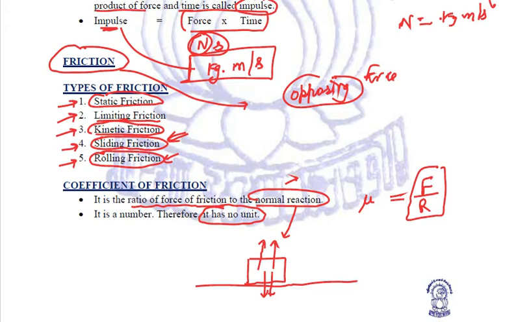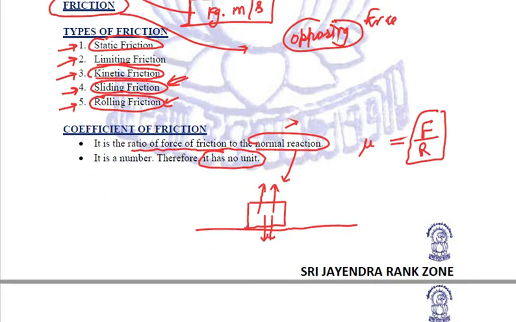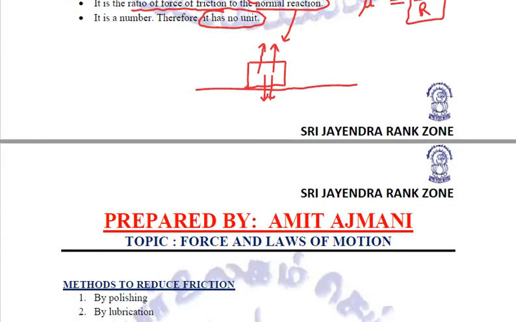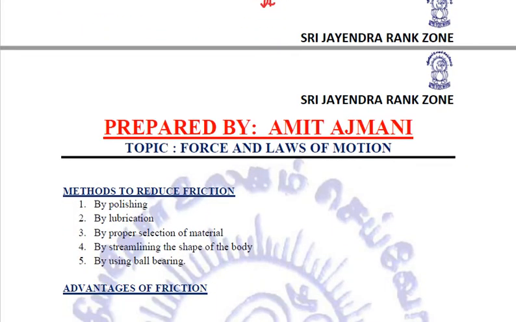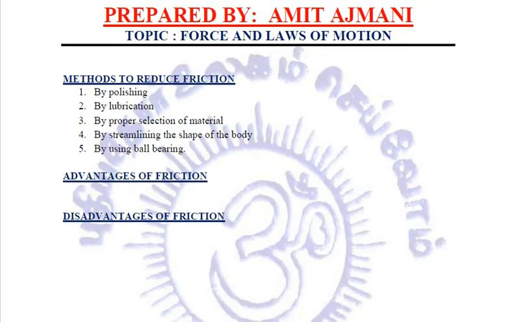Now this friction is opposing the motion of the bodies. Therefore, we tend to take some measures in order to reduce friction. How can we reduce friction? We can reduce friction in the following ways. First one is by polishing the surfaces, because if the surfaces are polished, they will be smooth and the friction will be less.